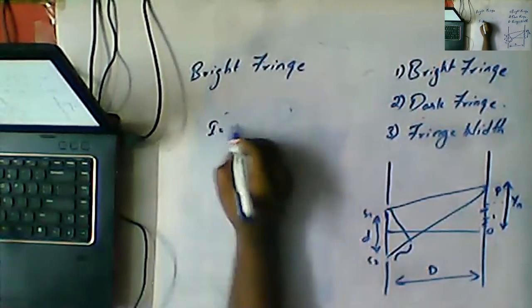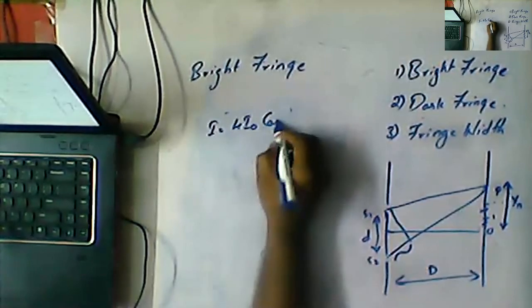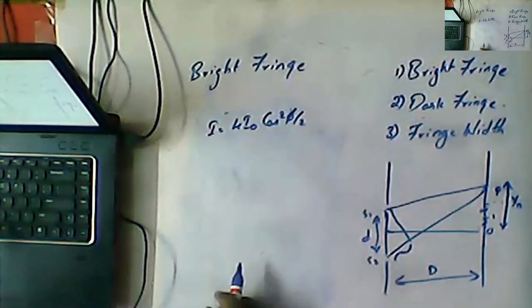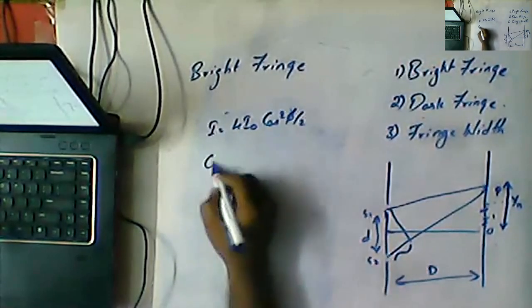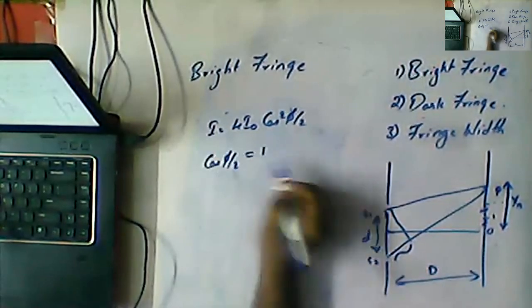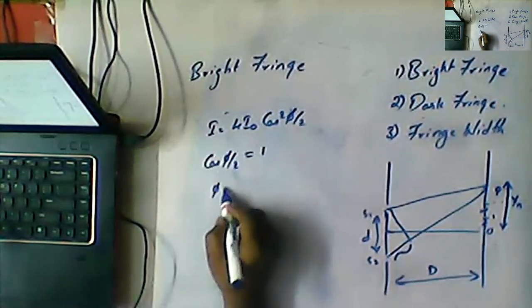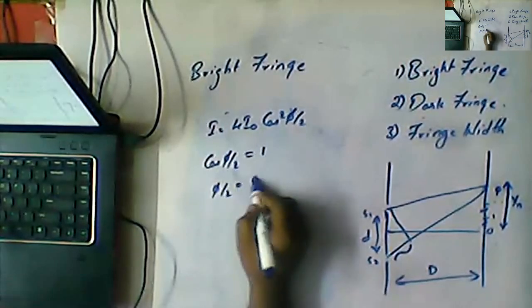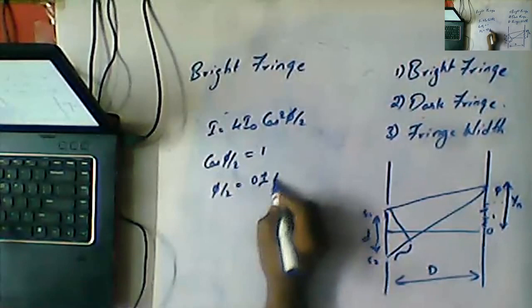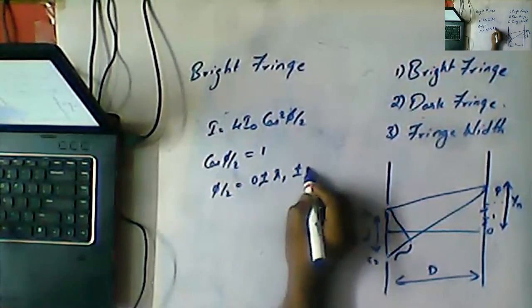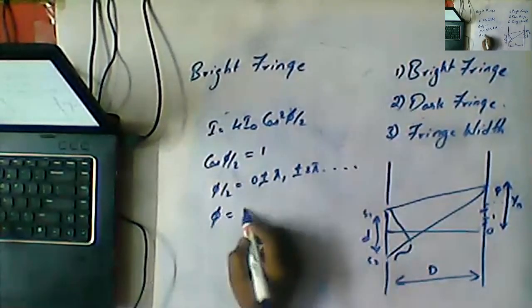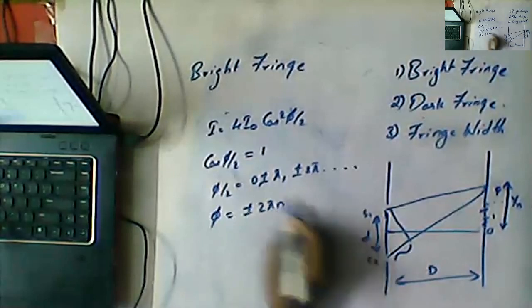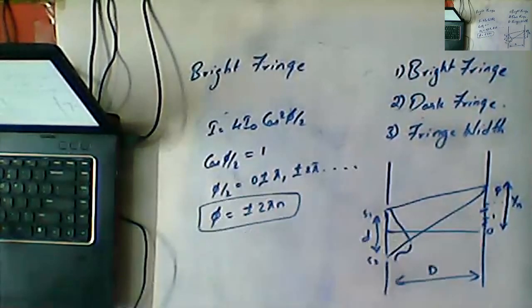I is equal to 4 I naught cos square phi by 2. For a bright fringe, the intensity cos square phi by 2 should be equal to 1. That is, phi by 2 is equal to 0, plus or minus pi, plus or minus 2 pi, and so on. That is, phi is equal to plus or minus 2 pi n. This is the phase difference between the interfering waves.